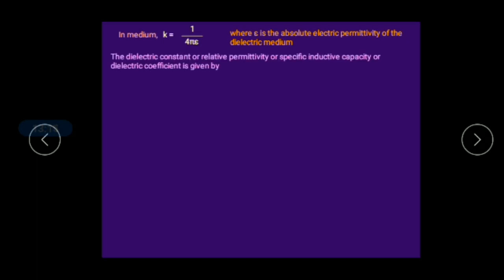So now we will move on to another quantity which relates both, the permittivity of free space and the permittivity of the medium. That is the relative permittivity, or dielectric constant, or specific inductive capacity, or dielectric coefficient, right? So we have many names. Keep in mind: dielectric constant, relative permittivity, specific inductive capacity or dielectric coefficient, right?